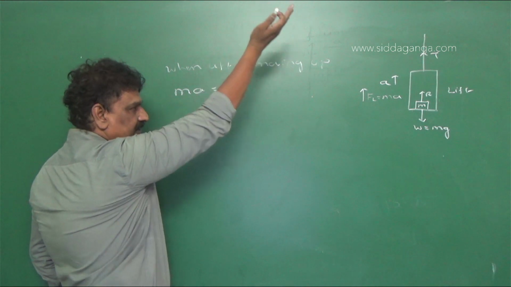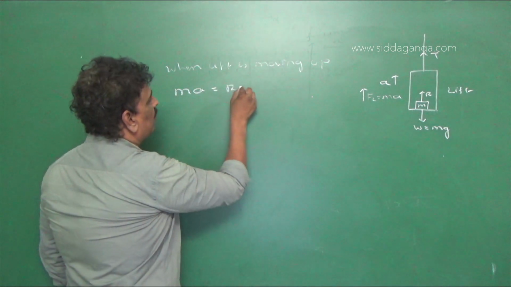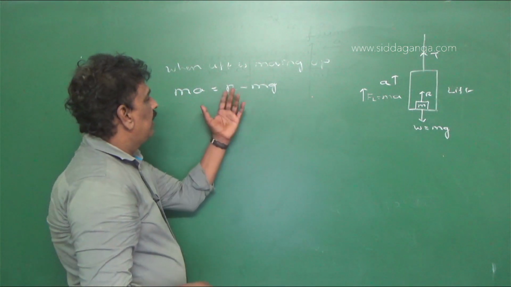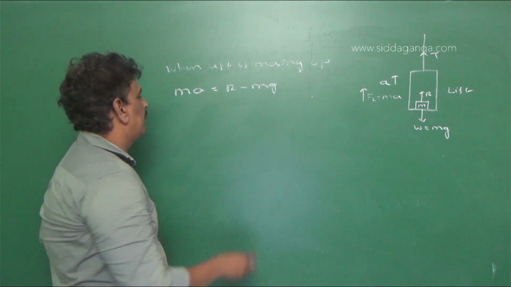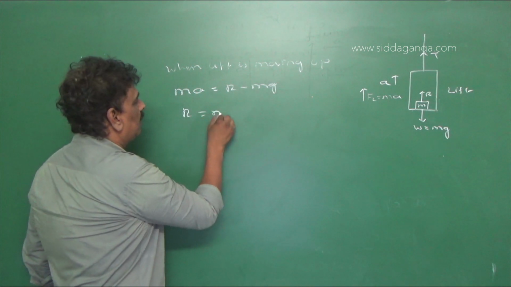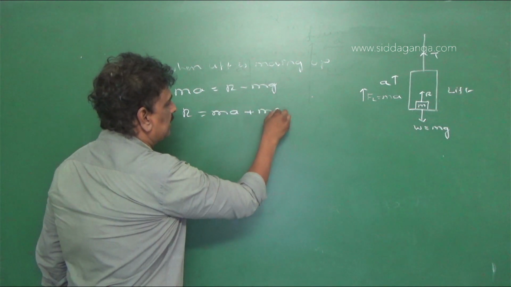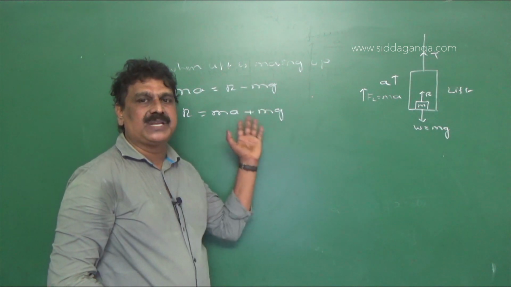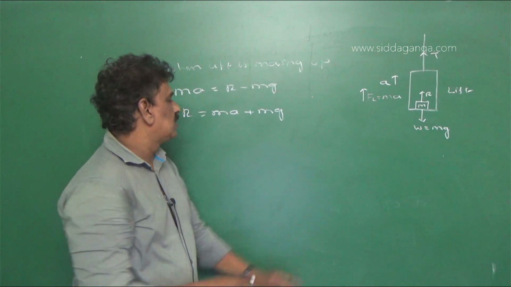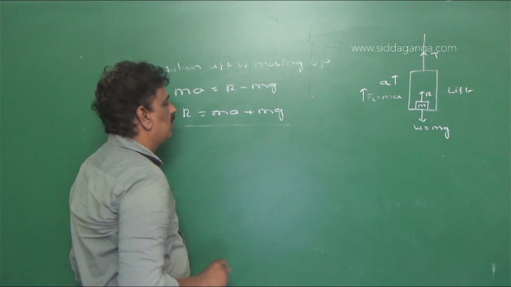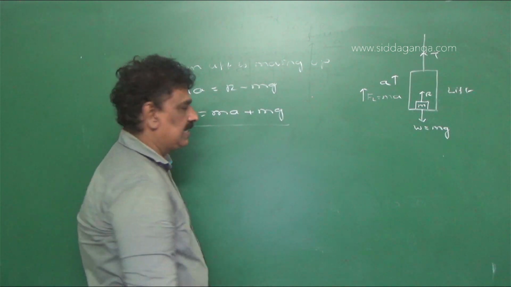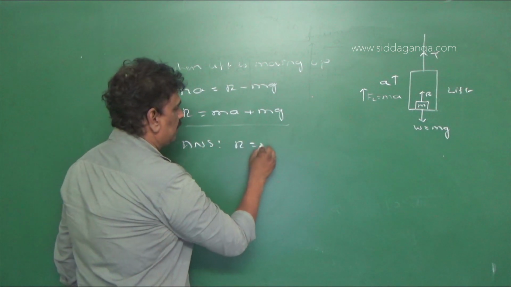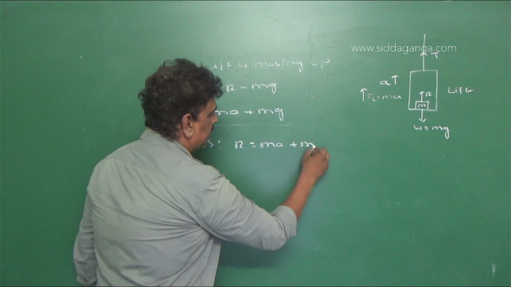The force ma in the vertically upward direction must be equal to R minus mg. Upward force minus downward force, so R is equal to ma plus mg. For downward motion, this is equal to mg minus ma, right? So for upward motion, the reaction force is R equal to ma plus mg. So the answer is R is equal to ma plus mg.